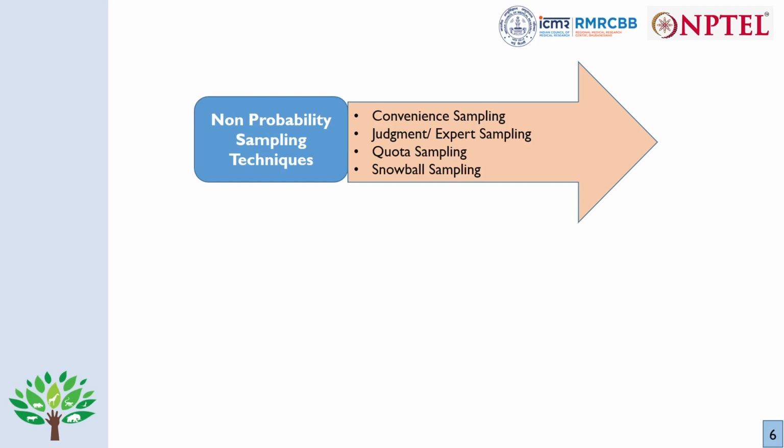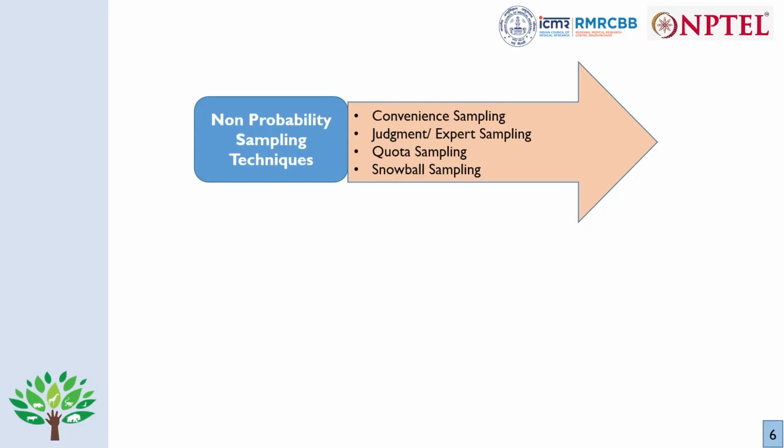The third type is quota sampling. We have predetermined number of units that we will be taking from each of the subpopulation. So that is called quota sampling. I'll be talking about it again in the further slides. And then we have snowball sampling. Now this is done when the respondents are very difficult to find or they are rare to find. Like suppose we want to do a study with 6 workers, then we need to do a snowball sampling. We'll be asking them, they'll be telling us further where are the other, if we need to find other 6 workers. So these are the non-probability sampling techniques.